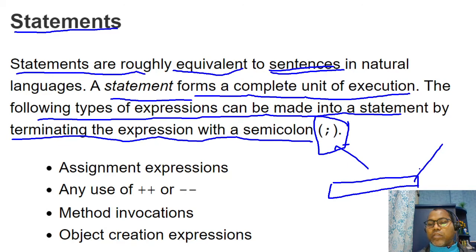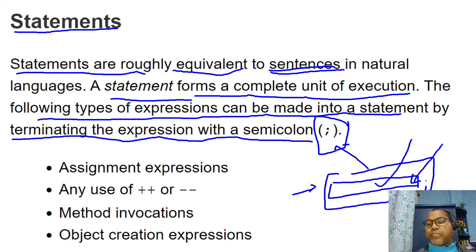One line that can be executed by the compiler and is terminated with a semicolon is known as a statement. A statement does not return any kind of value. This is the execution unit. So be clear, an expression is evaluated and returns a value, but a statement is just a sentence, a complete unit of execution that can be executed.